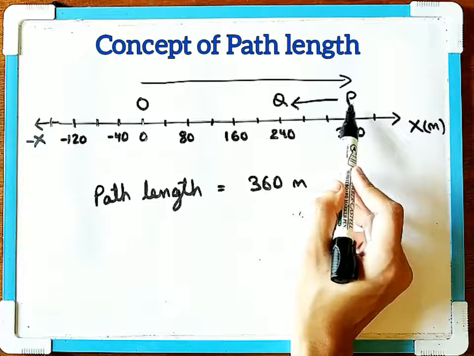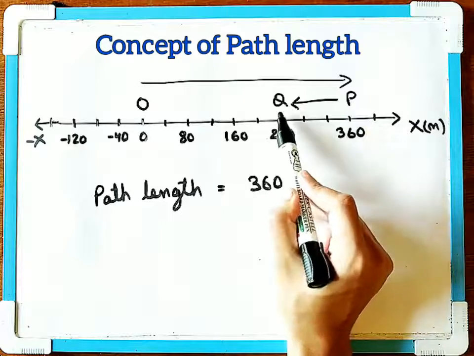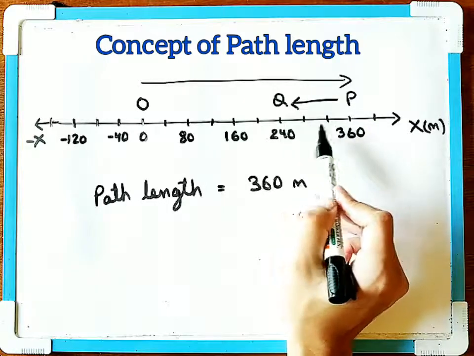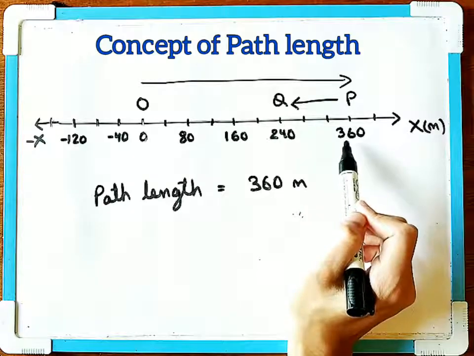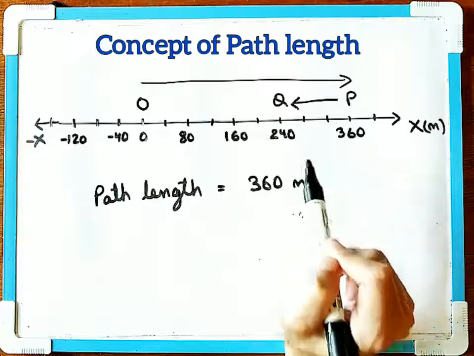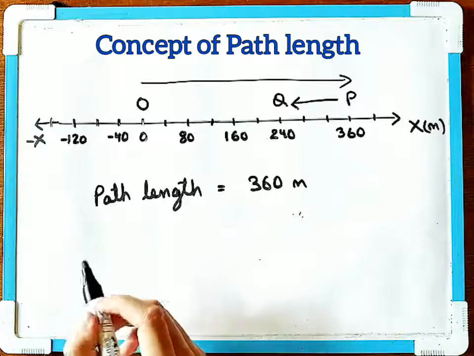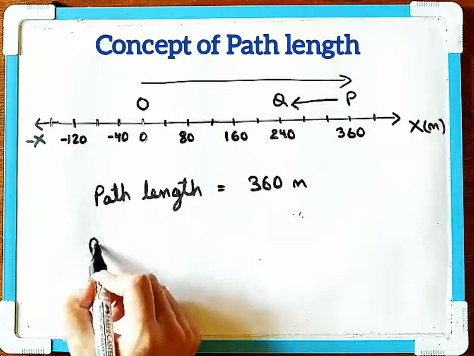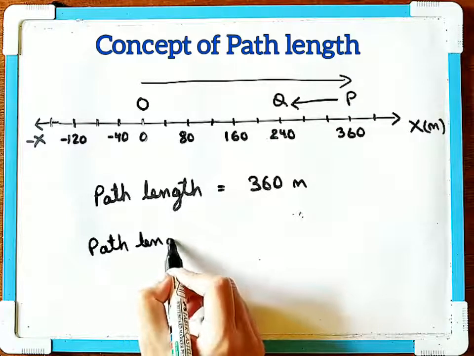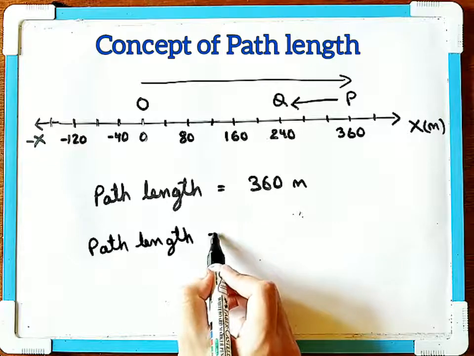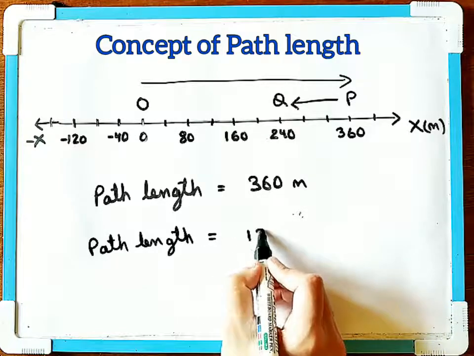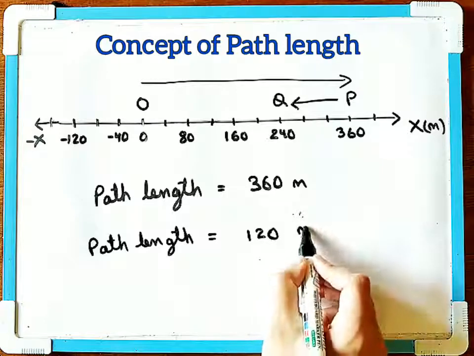You can calculate it by taking the difference of 360 and 240, in which you'll get the path length to be equal to 120 meters.